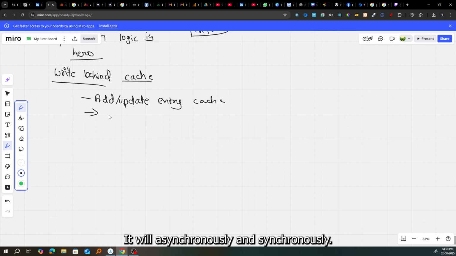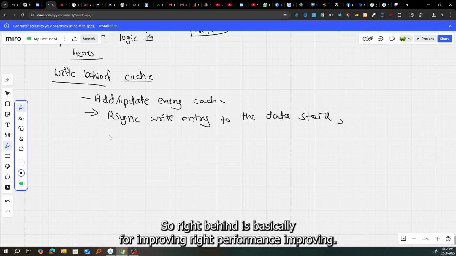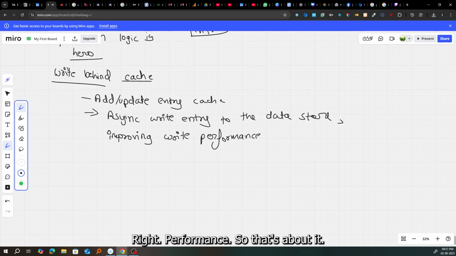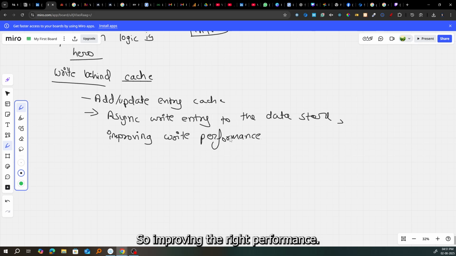It will asynchronously write the entry to the data store, improving write performance. So write behind is basically for improving write performance. So that's about it. Write behind cache will add or update an entry in cache, and it will asynchronously write the entry to the data store, improving the write performance.